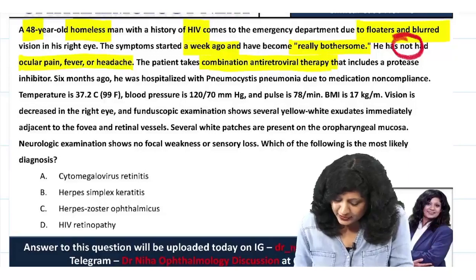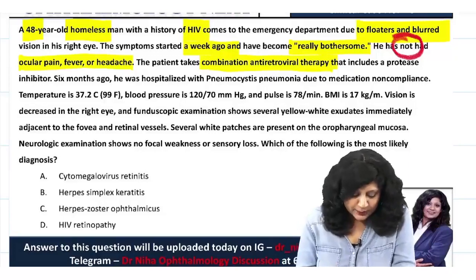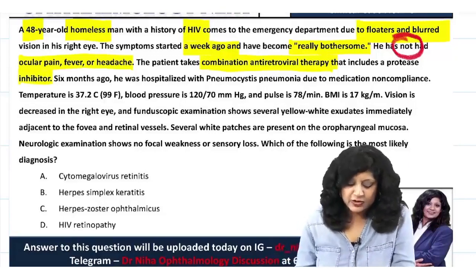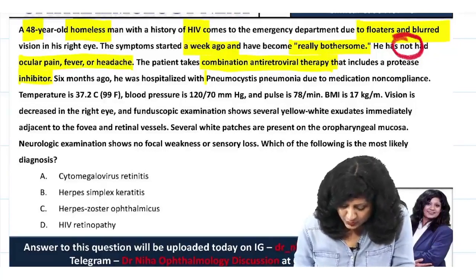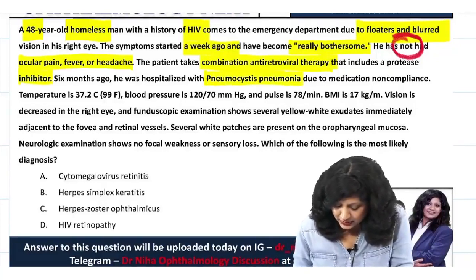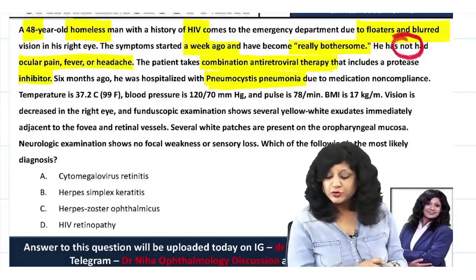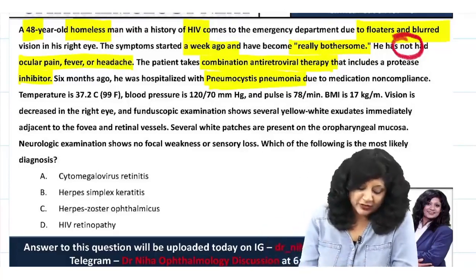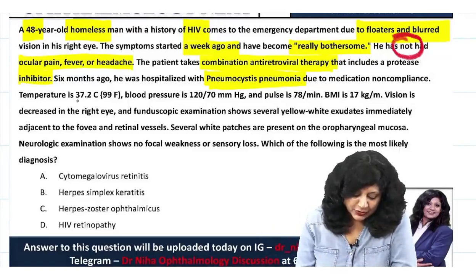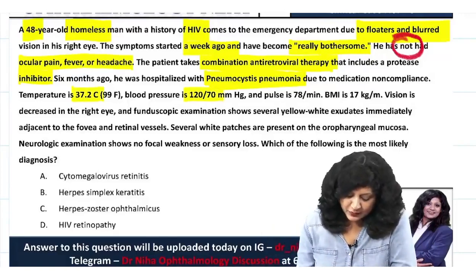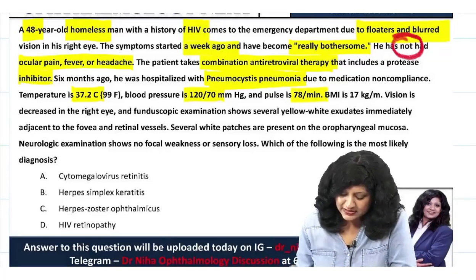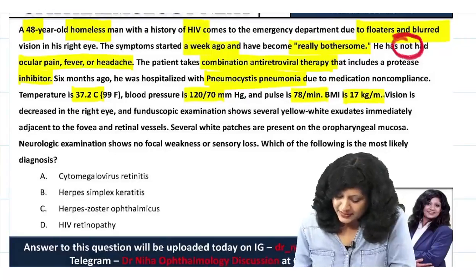Now this patient takes combination antiretroviral therapy. He is already on antiretroviral therapy and that includes a protease inhibitor. Six months ago he was also hospitalized with pneumocystis pneumonia, that was due to medication non-compliance. Along with this, we have temperature 37.2, blood pressure 120/70, pulse 78 per minute and BMI 17.